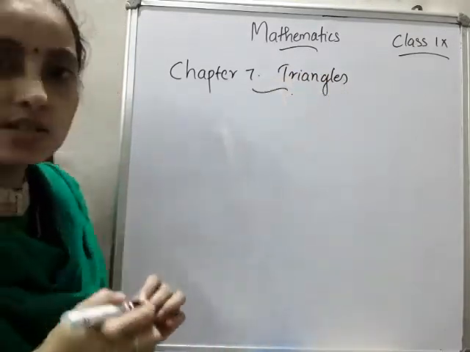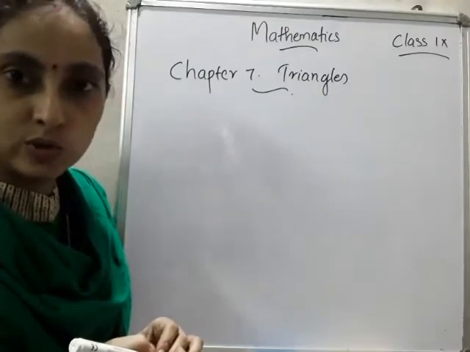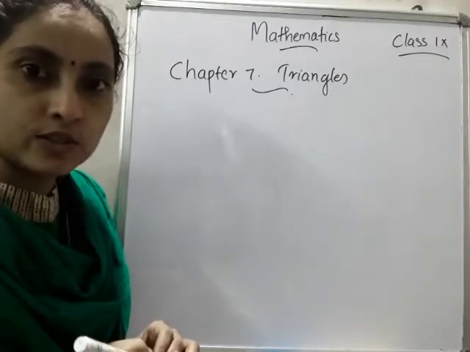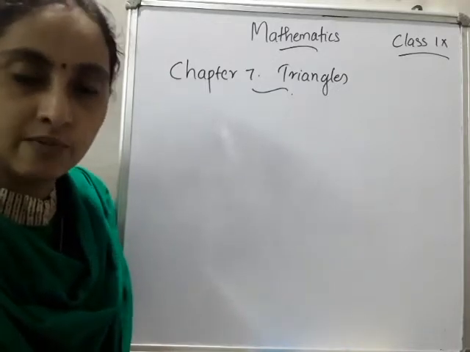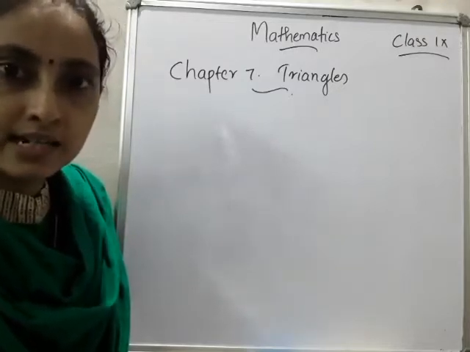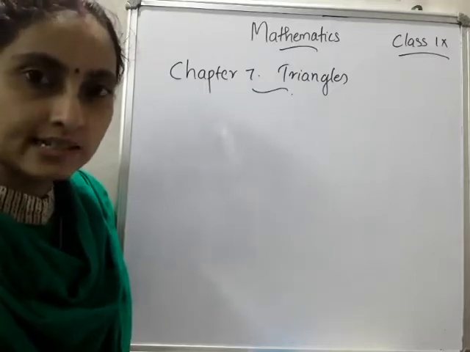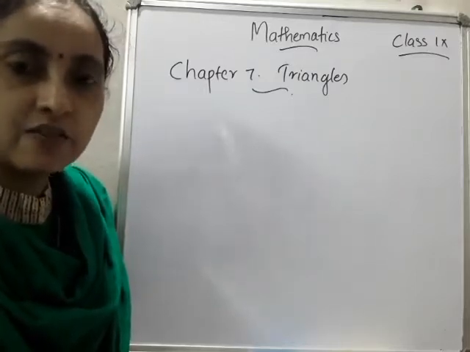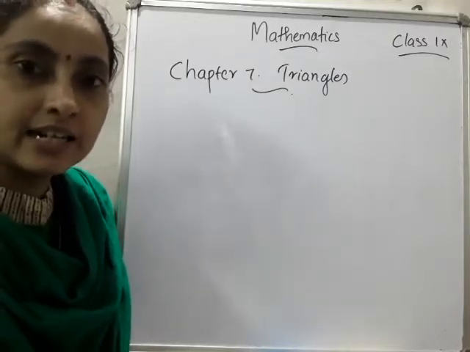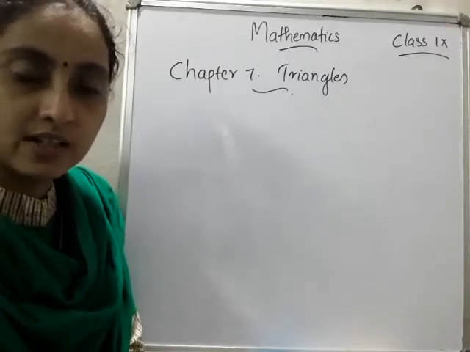Okay, the additional questions based on lines and angles I will give you on Saturday. You have to go through that. Maybe Tuesday there will be a test paper for this chapter, that is lines and angles only, because the others you can easily do. And the number system you already studied. Polynomials I think no need, because some are confusions in that, but you have to go through that. And if I get the time, I will conduct the test paper based on the polynomials. Okay, and the linear equations, coordinate geometry, you already submitted the assignment, so no need of that.